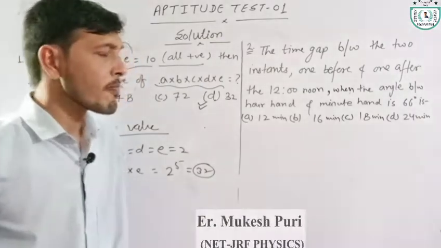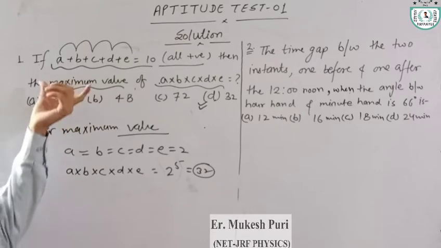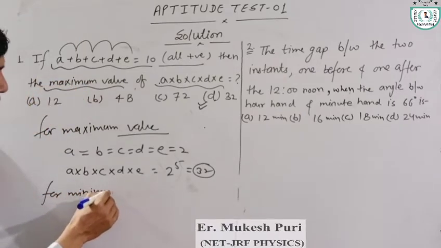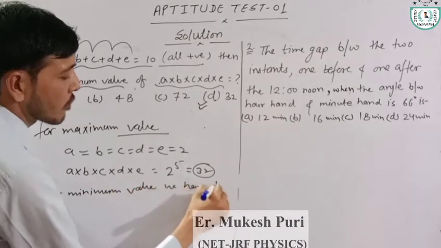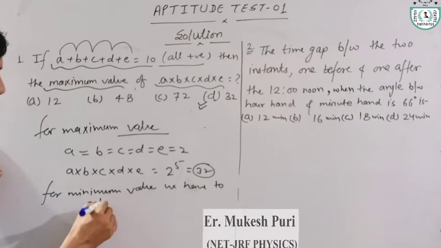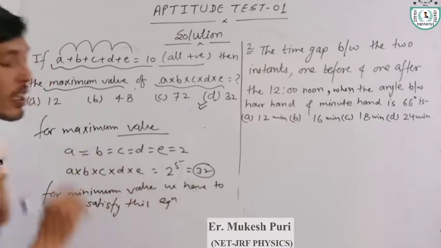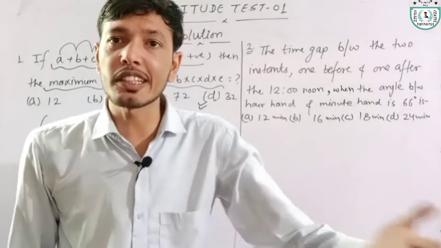Okay. If this type of question is given and we are asked for the minimum value, we have to satisfy this equation with the minimum values of a, b, c, d.